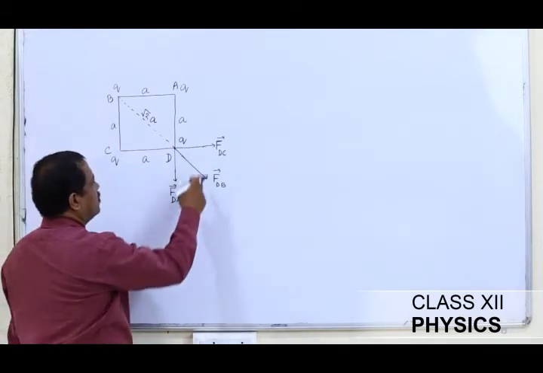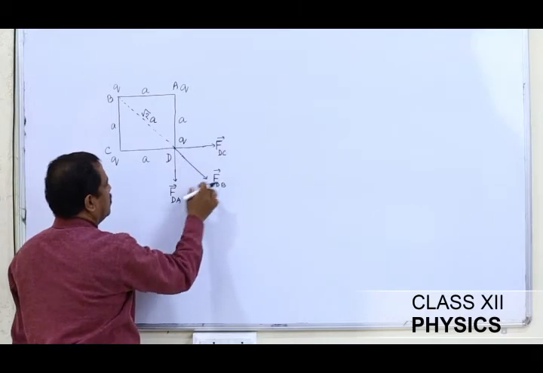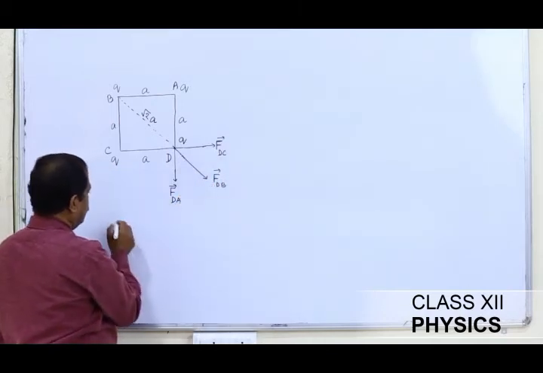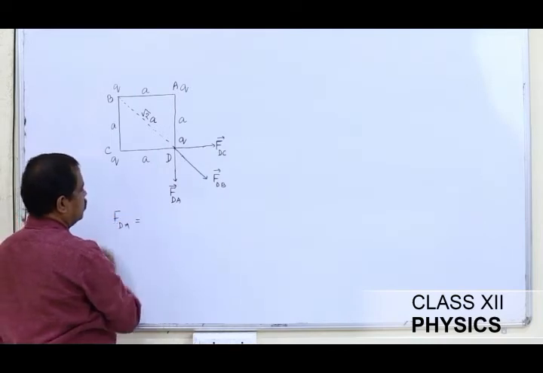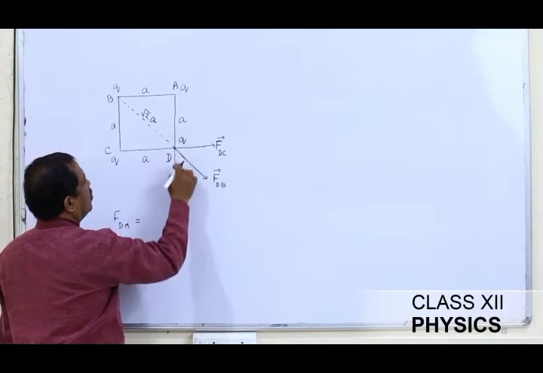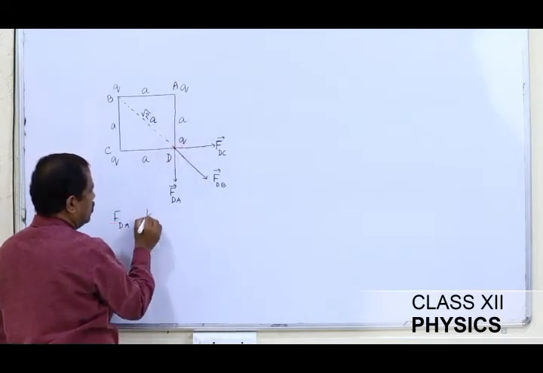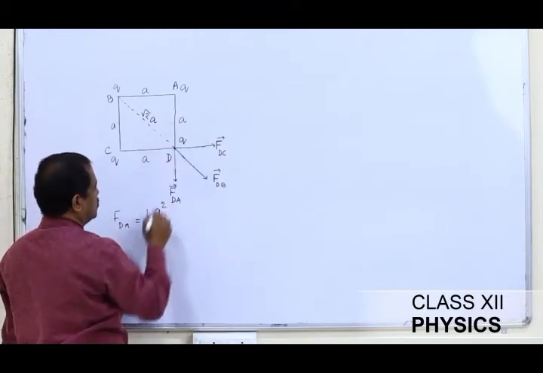To calculate the resultant of the 3, I want to check the magnitudes of FDC, FDB, and FDA. First, the magnitude of FDA: the distance is A, the charges are Q and Q, so this will be K Q into Q, that is Q square, divided by distance square.